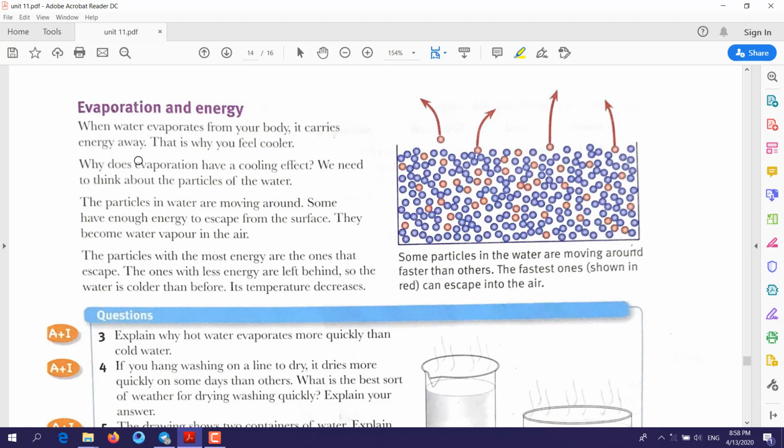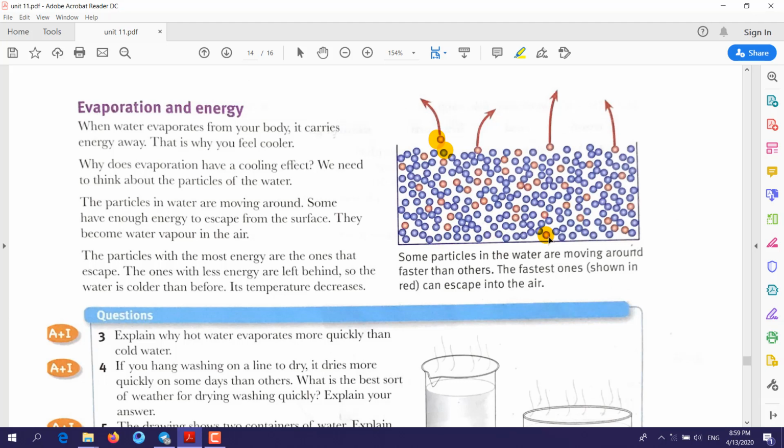Here is an explanation of evaporation, or how you lose energy when your body sweats. Look at the particles, we have a red one and a blue one. Let's assume that the red one is heat. The heat particles start moving.